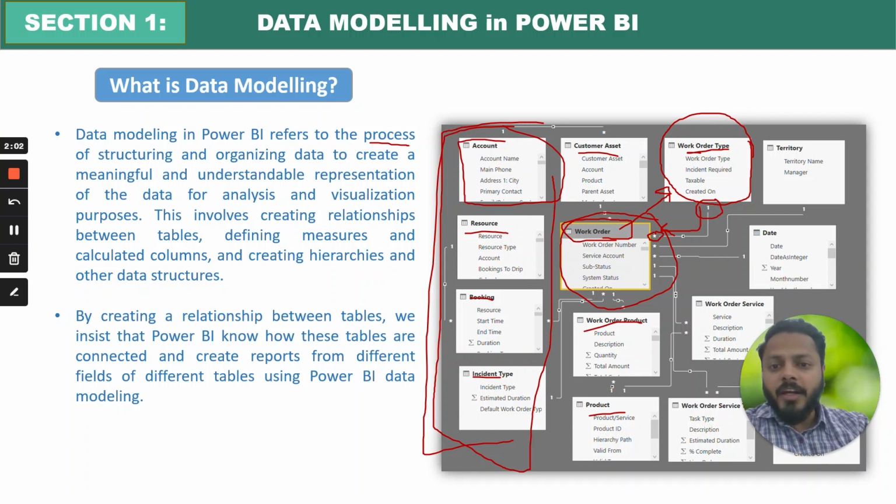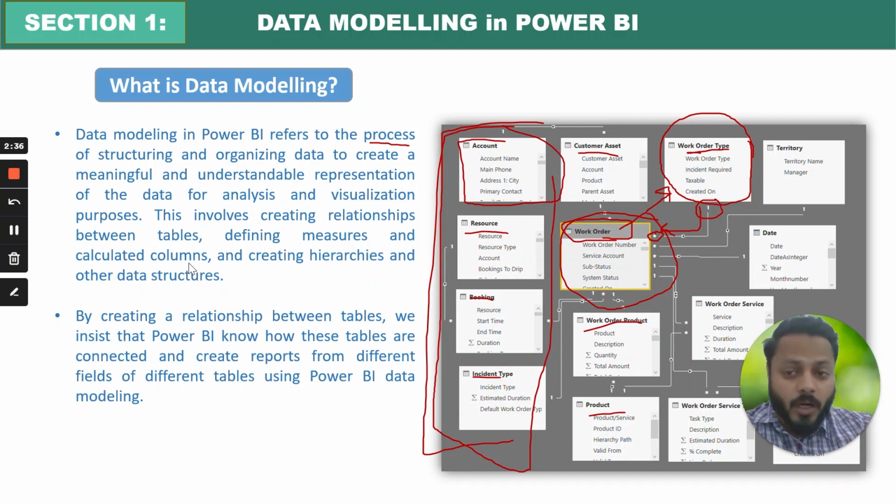This involves creating relationships between different tables, defining measures, calculating columns, and creating hierarchies and other data structures. It is similar to you organizing your room. For example, you have books, you have clothes, so you organize books in a particular bookshelf, you organize clothes in your chester or cupboard. So you are organizing things, right? So that I can understand, I can analyze and visualize properly, I can see that my room is looking better, right? This is the purpose of data modeling.